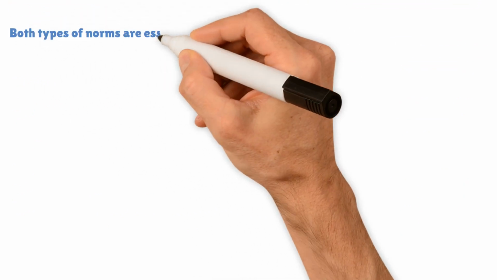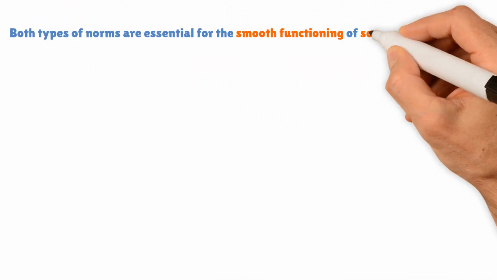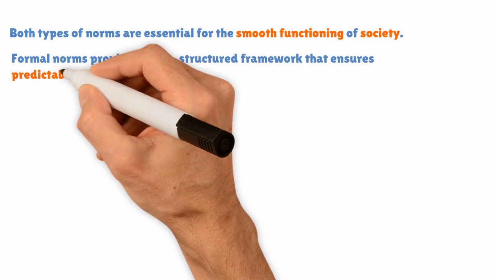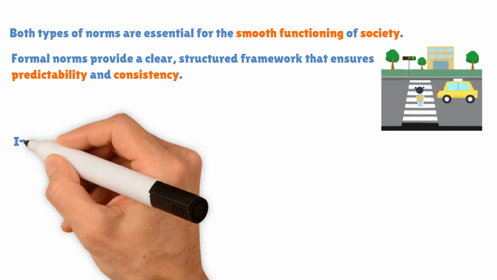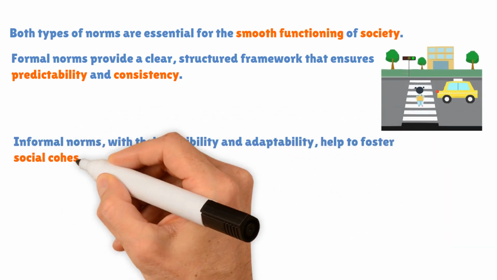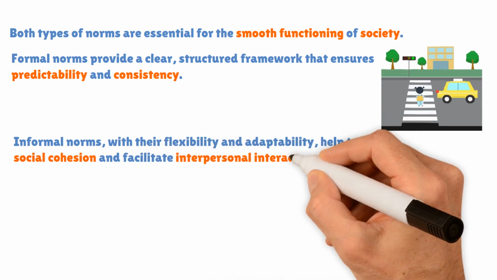Both types of norms are essential for the smooth functioning of society. Formal norms provide a clear, structured framework that ensures predictability and consistency. Informal norms, with their flexibility and adaptability, help to foster social cohesion and facilitate interpersonal interactions.